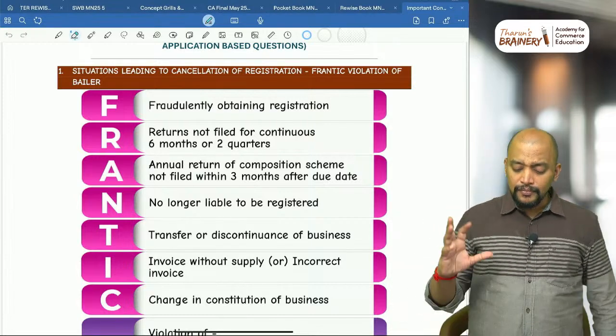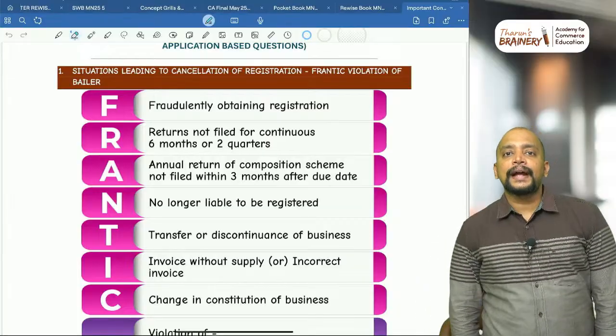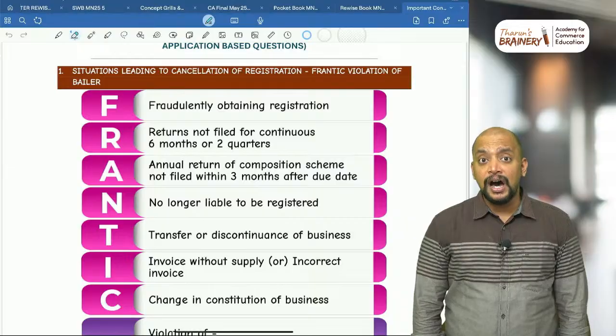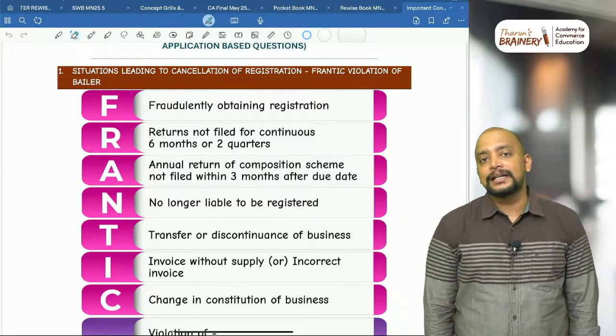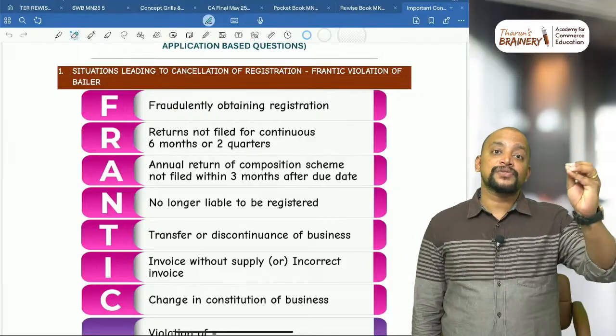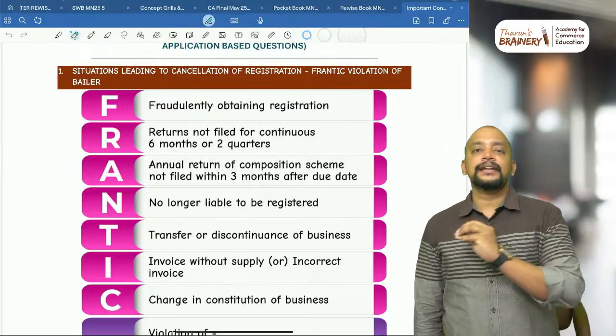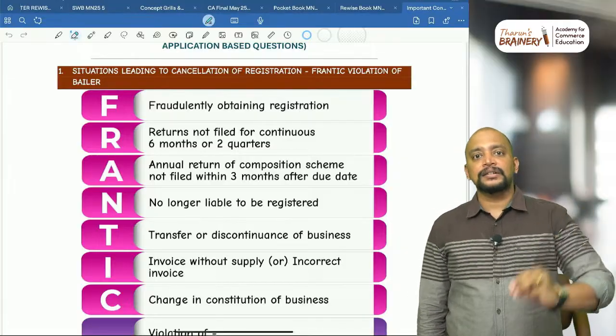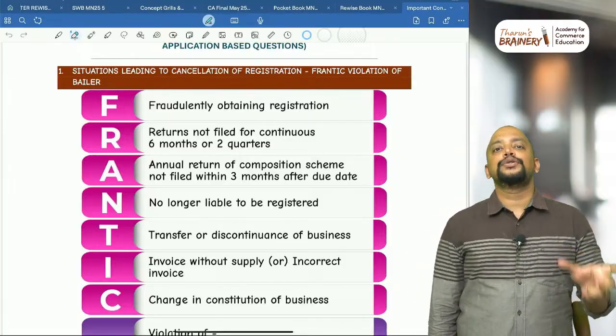Then next one, who can act as an authorized representative? See, these are all the concepts which are probable to be tested in the exam, because usually what happens, as I already told you, is the strategy for answering. So just go through my revision plan, where I have given it at the end. What is the strategy that you need to follow?